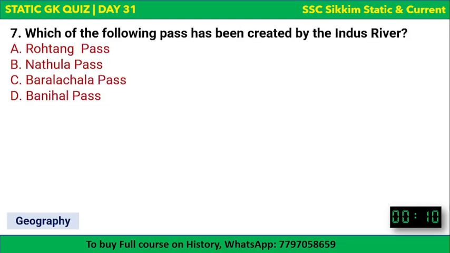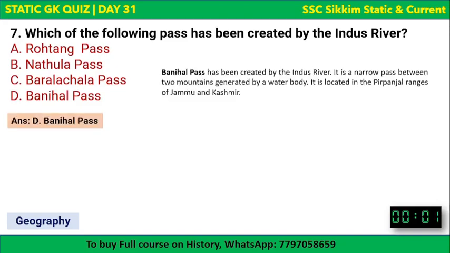Next is again, which of the following passes has been created by the Indus River? The Indus River is also called Sindhu Nadi. So which pass is created by the Indus River? Rohtang Pass, Nathula Pass, Baralacha La Pass, or Banihal Pass? It's Banihal Pass. It's been created by the Indus River.